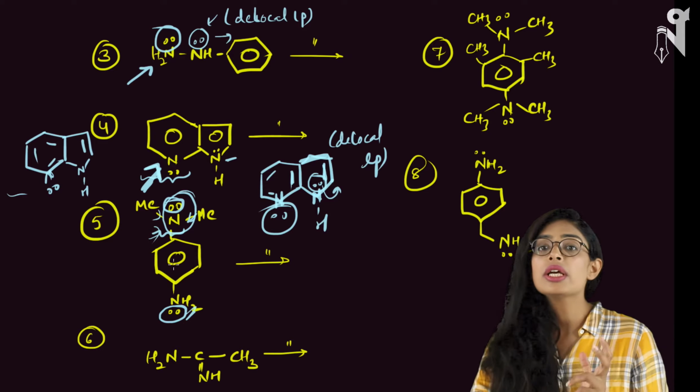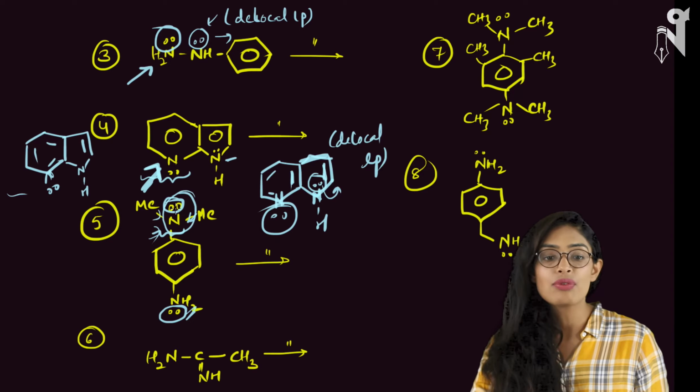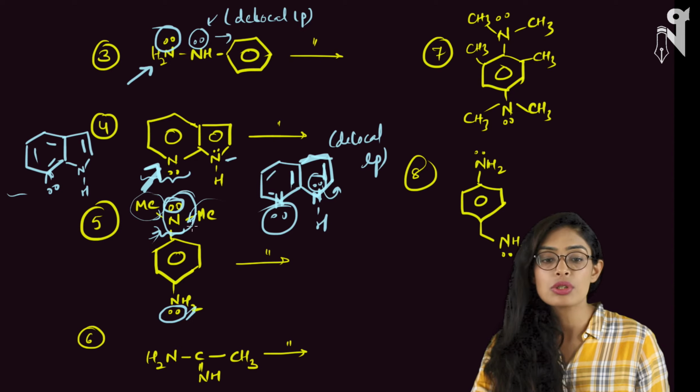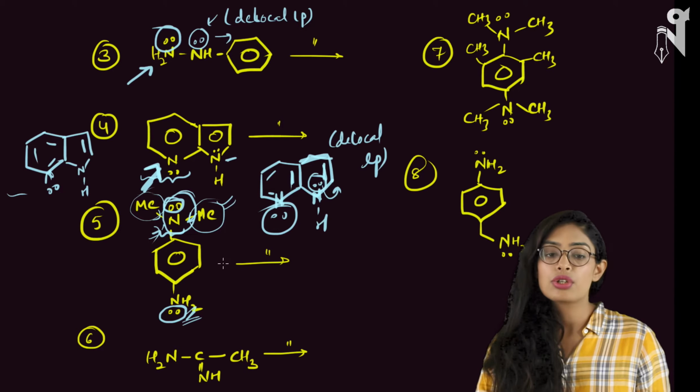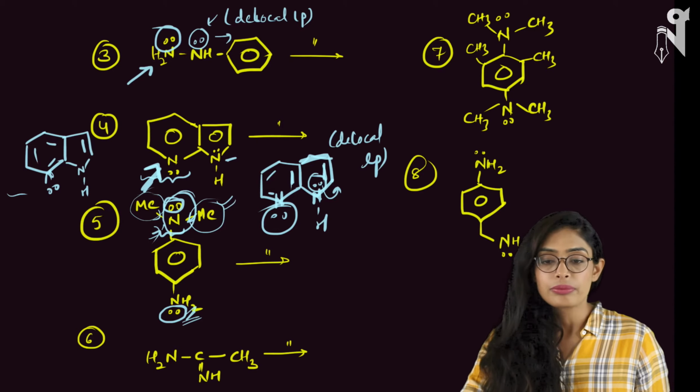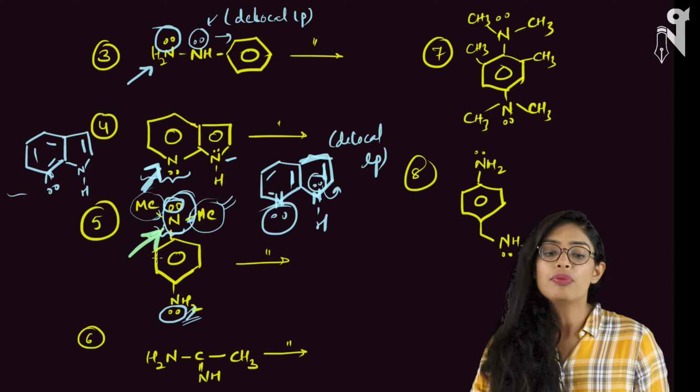We cannot judge here the basic strength in terms of local or delocal because both are delocalized lone pairs. So we have to see whether electron releasing groups are present or not. This nitrogen has two electron releasing groups present on it, whereas this nitrogen doesn't have electron releasing groups on it. So this is better in terms of electron density, and hence this nitrogen is going to be the site of protonation.